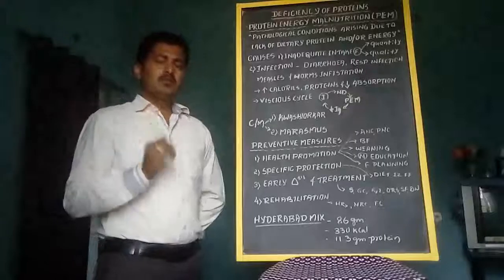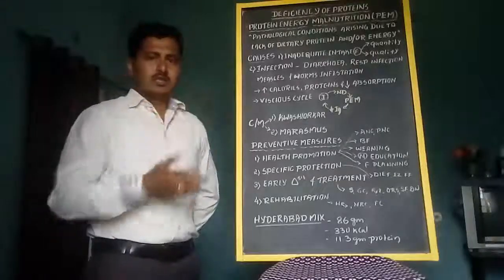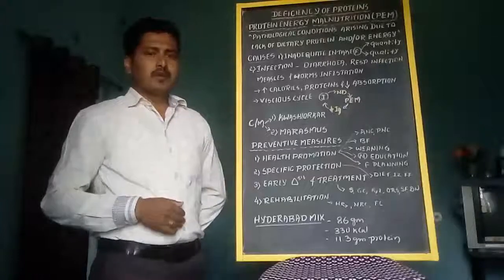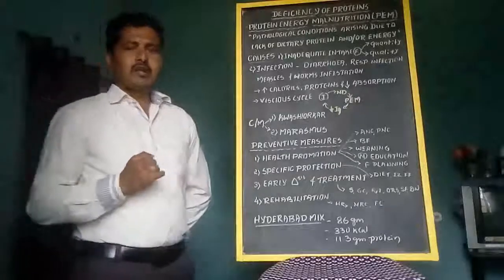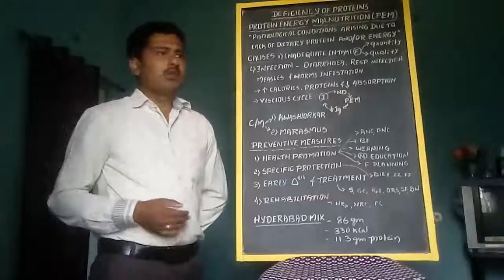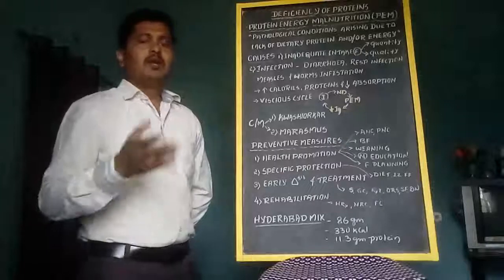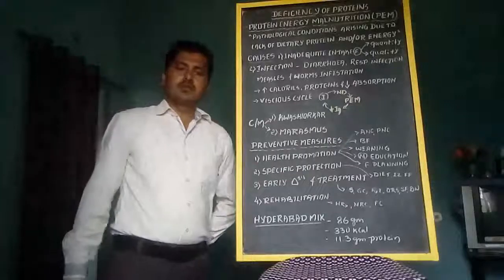This more commonly occurs in Indian states like Gujarat and Madhya Pradesh. In Karnataka, the districts having more cases of protein energy malnutrition are Raichur and Ballari.